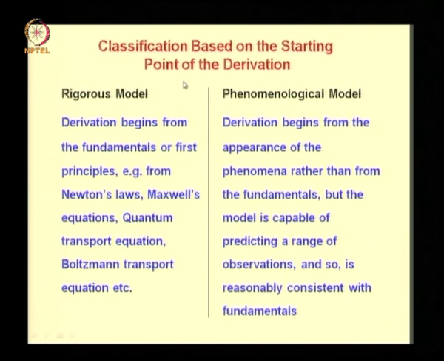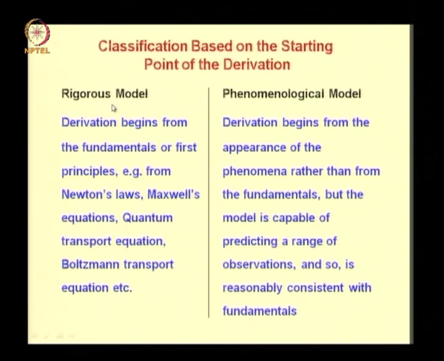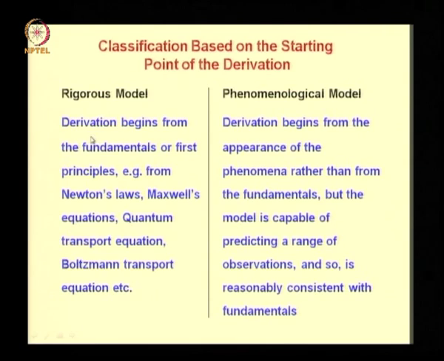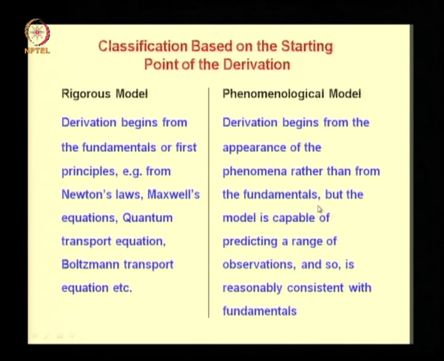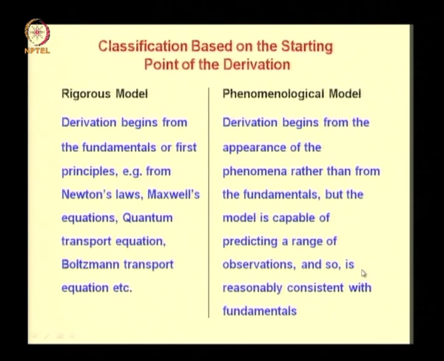Classification based on starting point of derivation. So, you have rigorous models and phenomenological models in this class. In rigorous models, the derivation begins from the fundamentals or first principles, for example from Newton's laws, Maxwell's equations, quantum transport equation or Boltzmann transport equation. While in a phenomenological model, the derivation begins from the appearance of the phenomena rather than from the fundamentals, but the model is capable of predicting a range of observations and so is reasonably consistent with fundamentals.